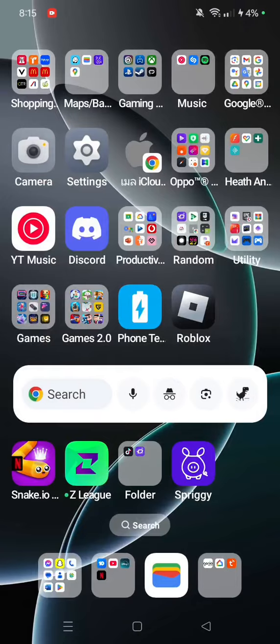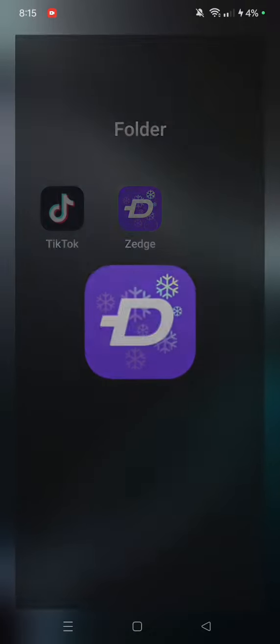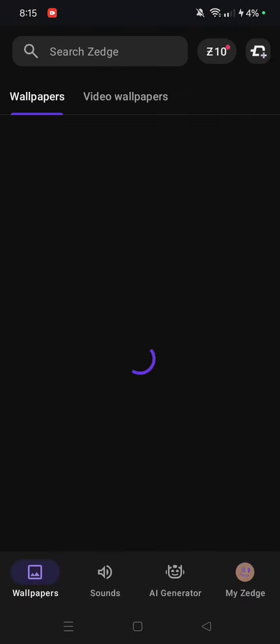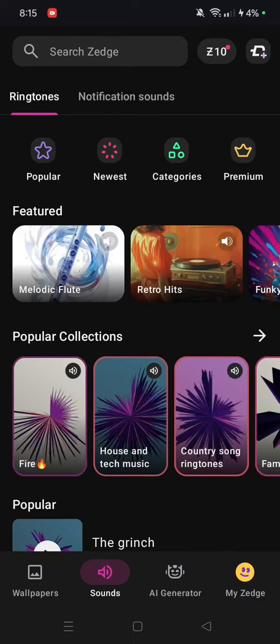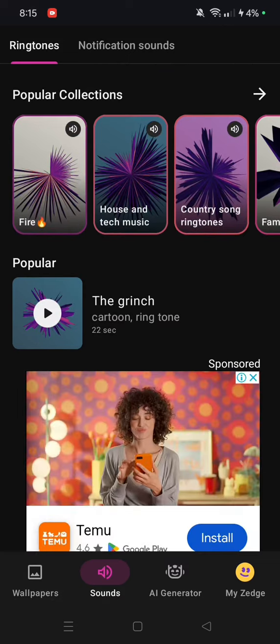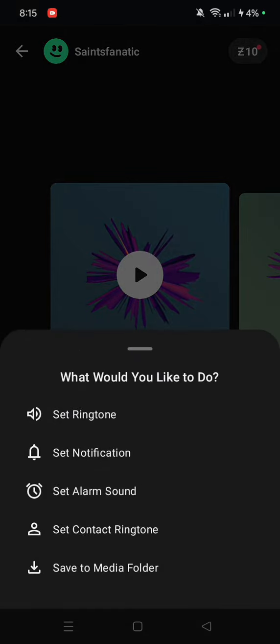The easier way is to download an app called Zedge, which is not sponsored, and you can just load it up. You can sign up and get video wallpapers, and even ringtones, which will be down the bottom tab. And then you can just download the Grinch. You can just download, and you can just set the ringtone, something like that.